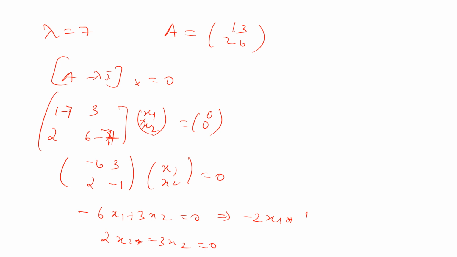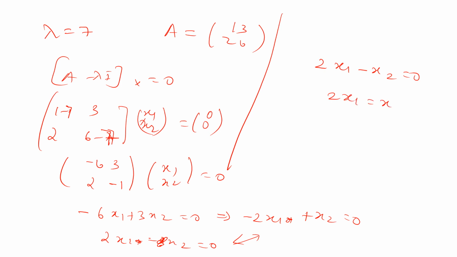So this equation is minus 2x1 plus x2 equal to 0. The second equation is 2x1 minus x2. So this and this are the same equation. If you multiply this equation with minus, then you will get that equation, right? Both equations are the same. So we have again only one equation, that is 2x1 minus x2 is equal to 0. So 2x1 is equal to x2.